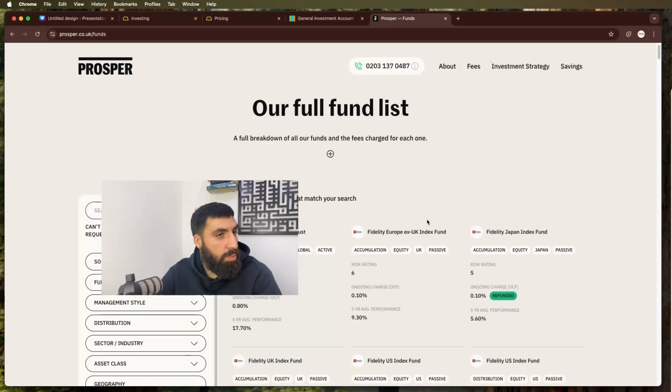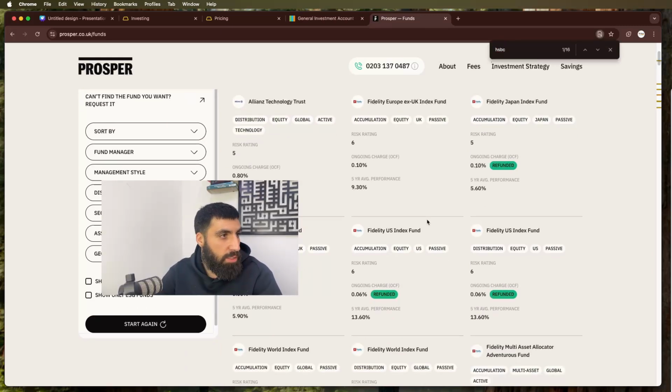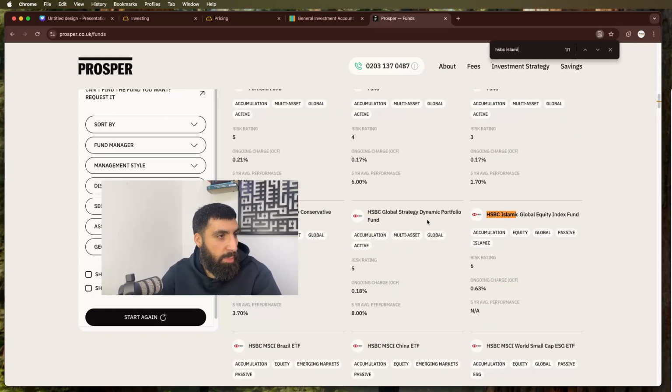Here we are on Prosper, and you can see the full list of funds they have. And remember, I told you they have 0 platform fees. You just find the HSBC Islamic Fund. Here it is. They have the HSBC Islamic Global Equity Index Fund, where the fees of the fund are 0.63%. So yes, you can combine a Prosper account with a Trading 212 account to copy exactly what Wahed does yourself. So that's why I don't use Wahed myself.